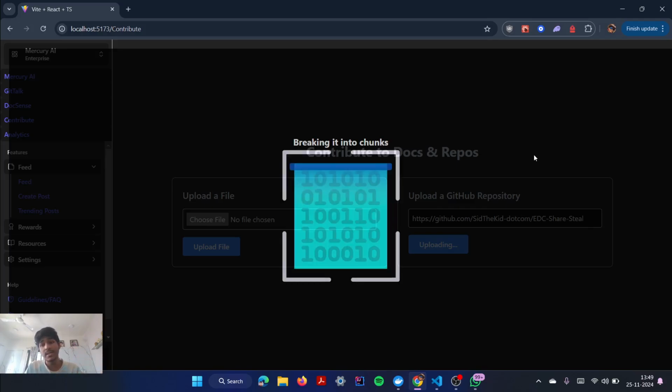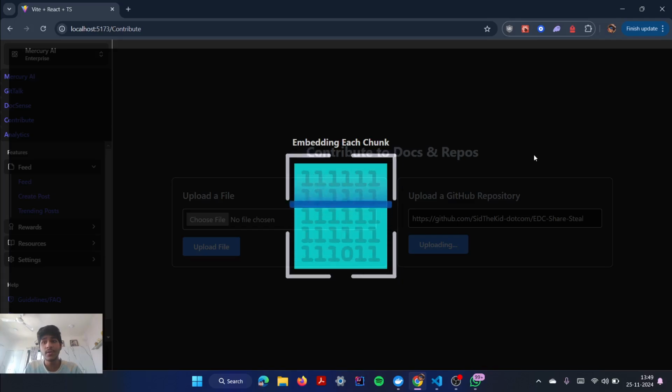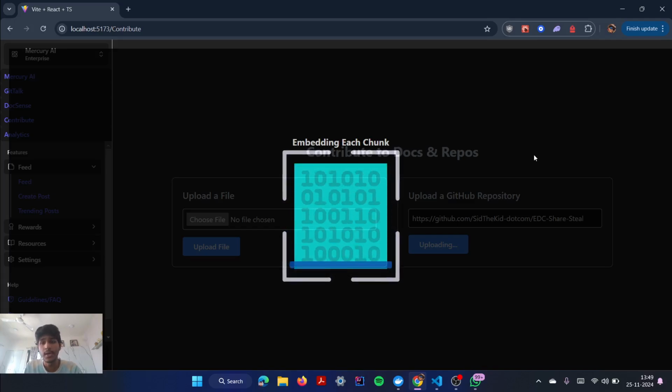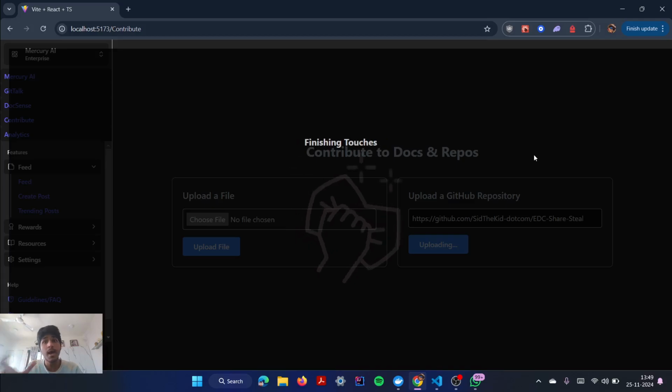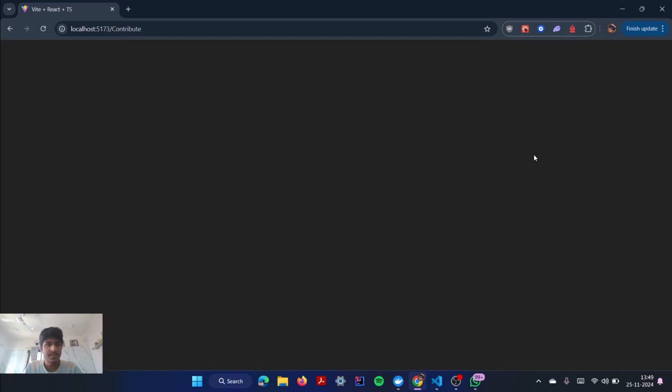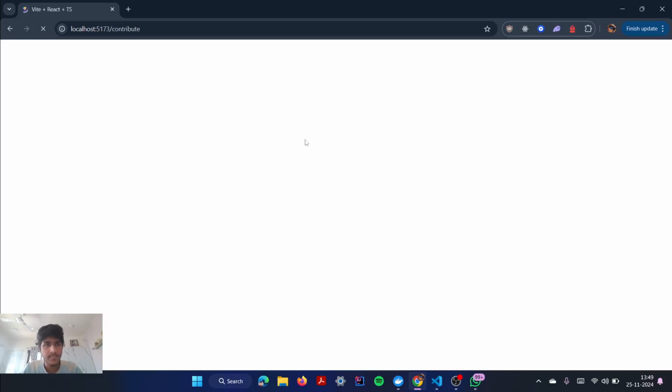And then once it has been indexed, once somebody searches for a file, what is this file in this repo? It will search for that relevant chunk it is in and then use our AI to refine the response and give it in a beautiful markdown format. So it is almost finishing. It's done. A little error in the rendering, no issues.